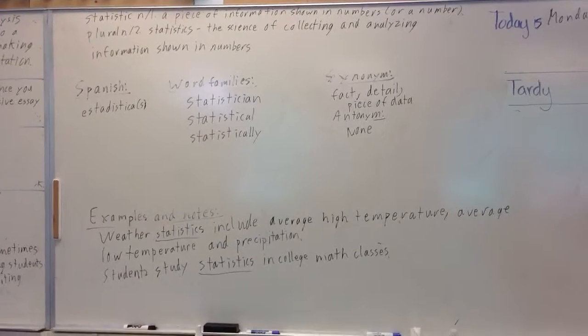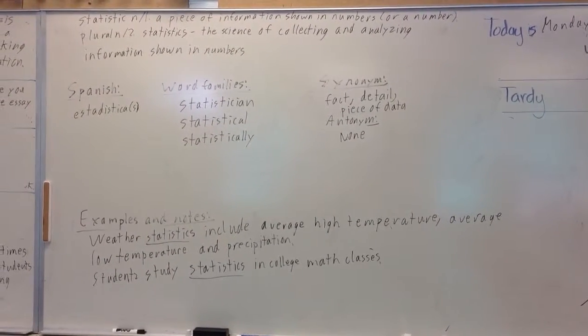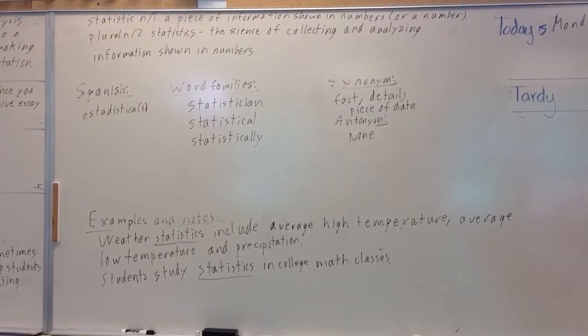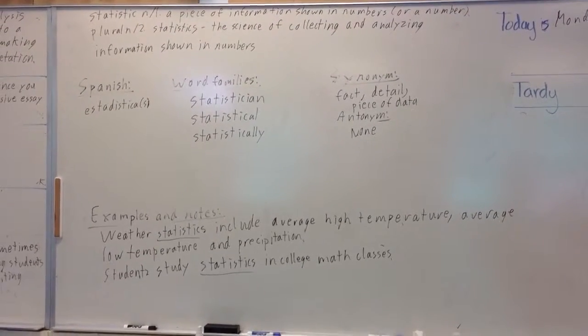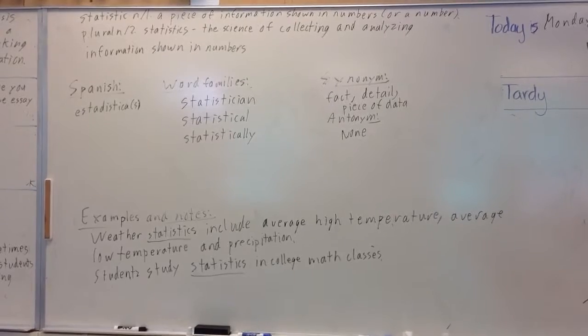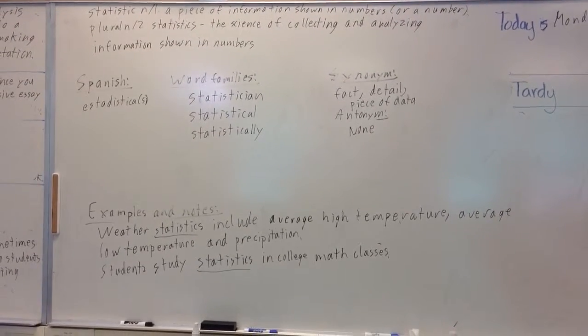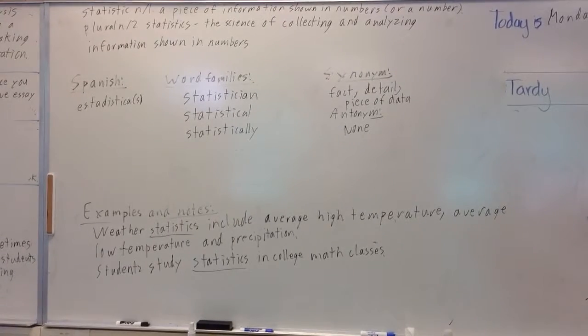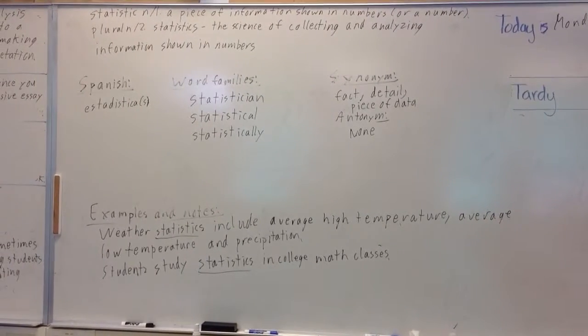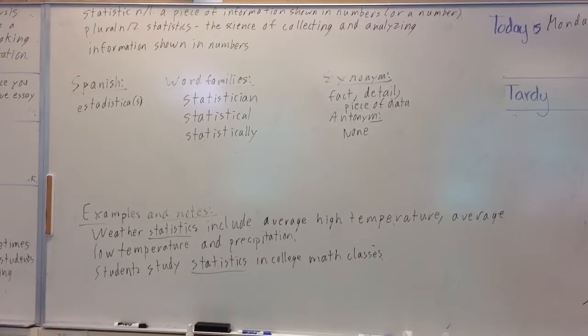Statistical. If you've seen AL before, you probably know that AL is an adjective, so it means in a way that is related to statistics. You can talk about the statistical probability: how likely, how probable, qué tan probable is something. You use statistics to estimate whether something will happen or not.